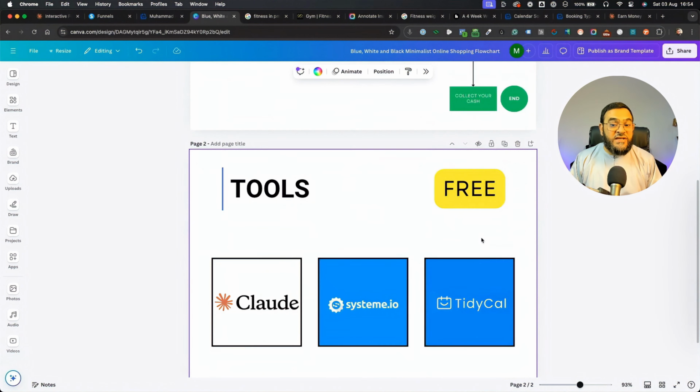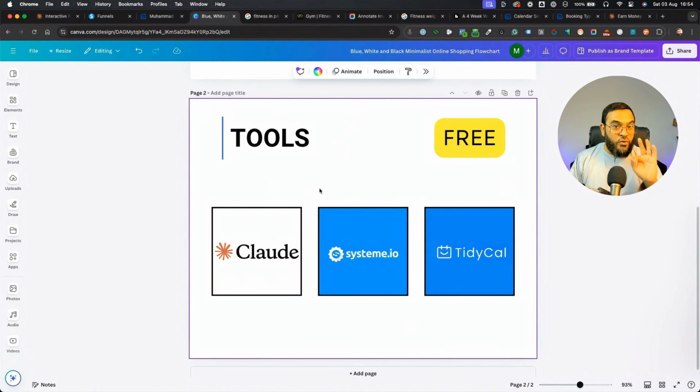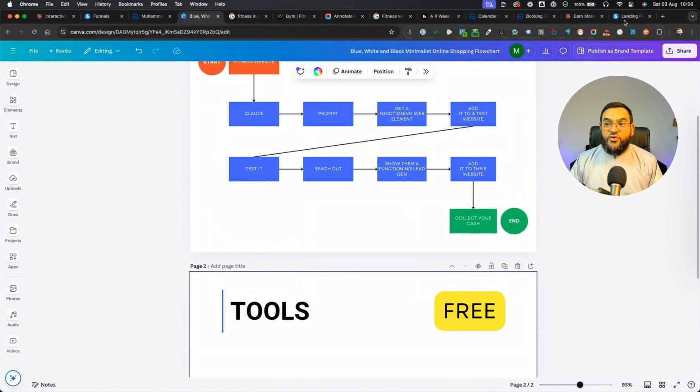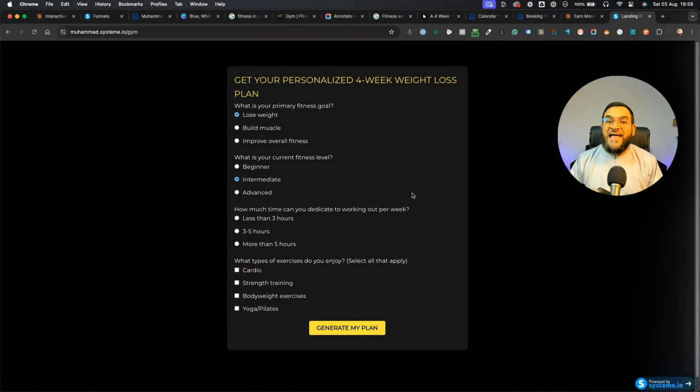So what tools do we need for this? We will only need 3 tools. We will need Claude AI. You can use the free version. Then we will use system.io. Here again, you can use the free version. And then lastly, we are going to use Tidycal, which is a calendar booking system. And here as well, we are going to use the free version. Now, let me show you what we are going to build. And then I will show you how I did it.